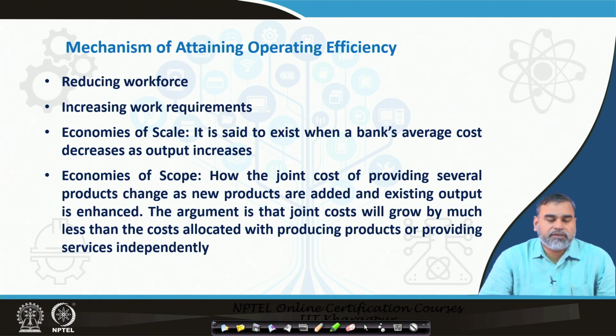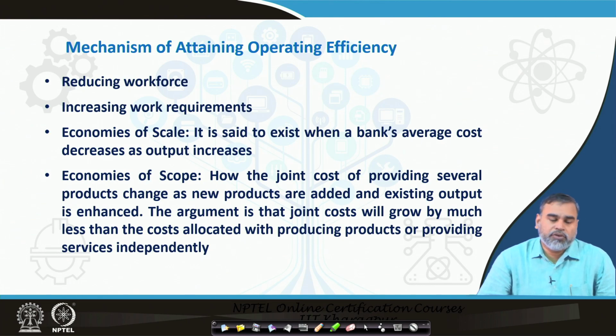Then the next thing is how this operating efficiency can be attained. First of all, the operating efficiency can be attained by reducing the workforce, particularly we are talking about disguised unemployment. Many a time we have observed that many employees work in the organization who are not productive, or without them the total productivity of the organization may not be affected or declined. So, identify those and try to reduce the workforce that is not required, to maximize the return or the profit of the commercial banks.